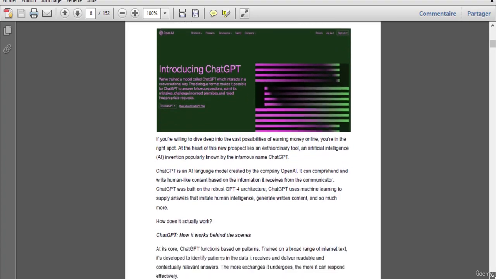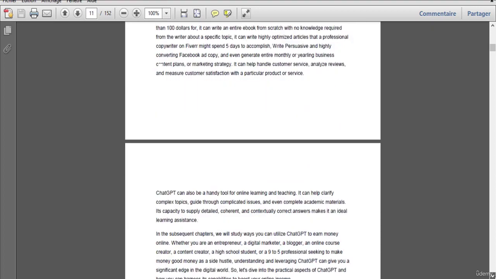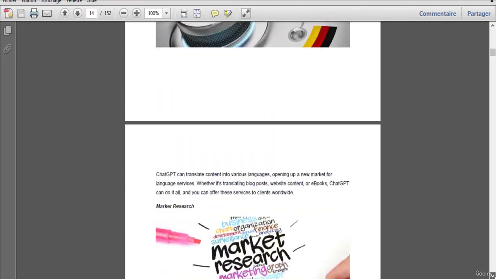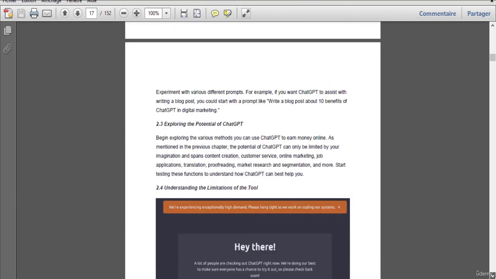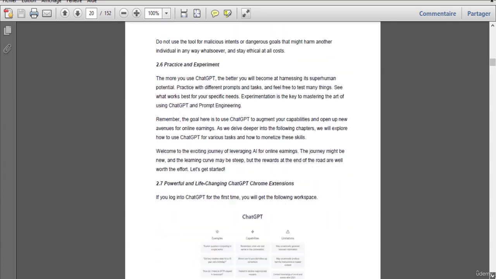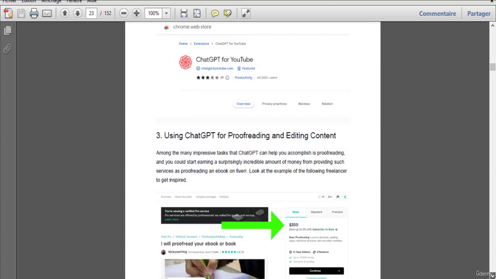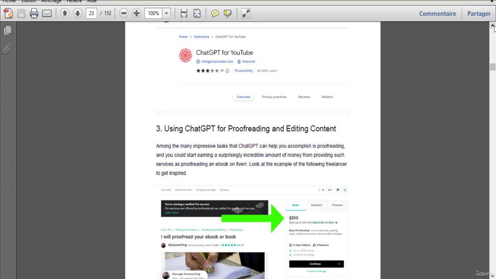Now, if you scroll down, you can see that the book is pretty straightforward, very useful. Actually, you can see this is the introduction, but mainly the book has a lot of ideas on how to use ChatGPT to make money. For example, if I scroll down to the first initial method that people can make money with. This is all basic stuff, actually going through the platform and how people can use ChatGPT and what extensions they should install to make sure they use it to the best of its ability.